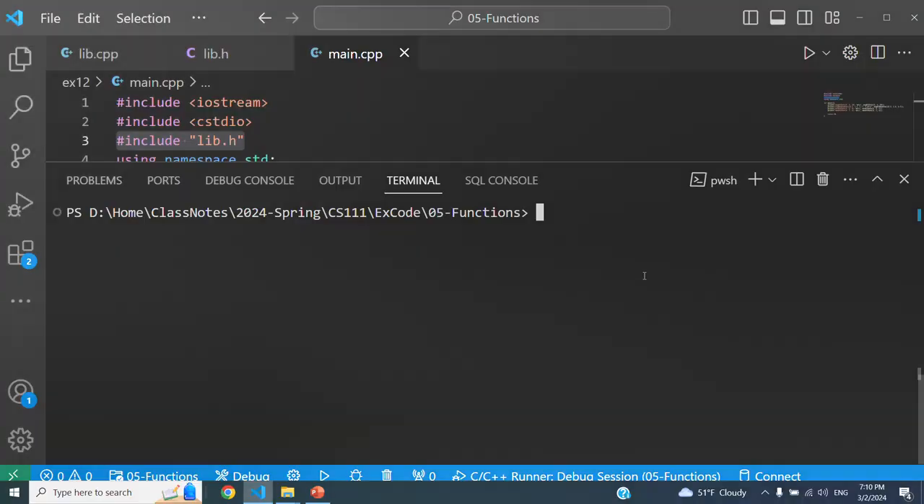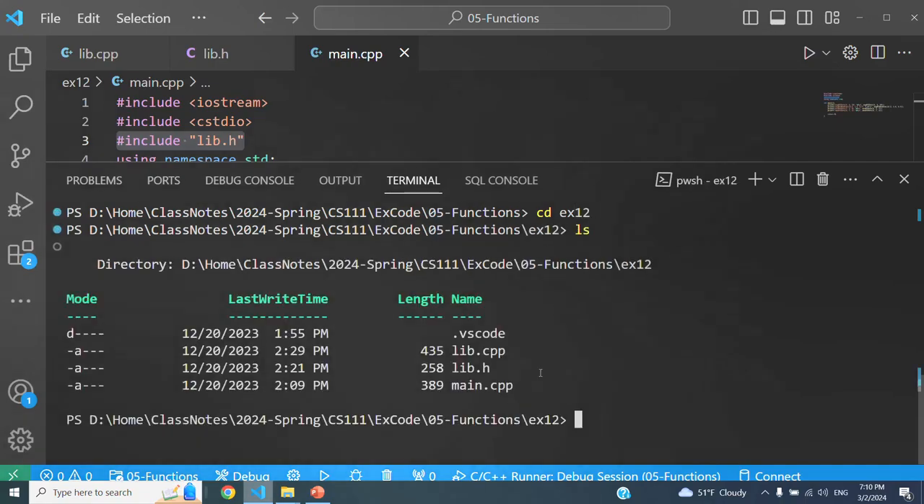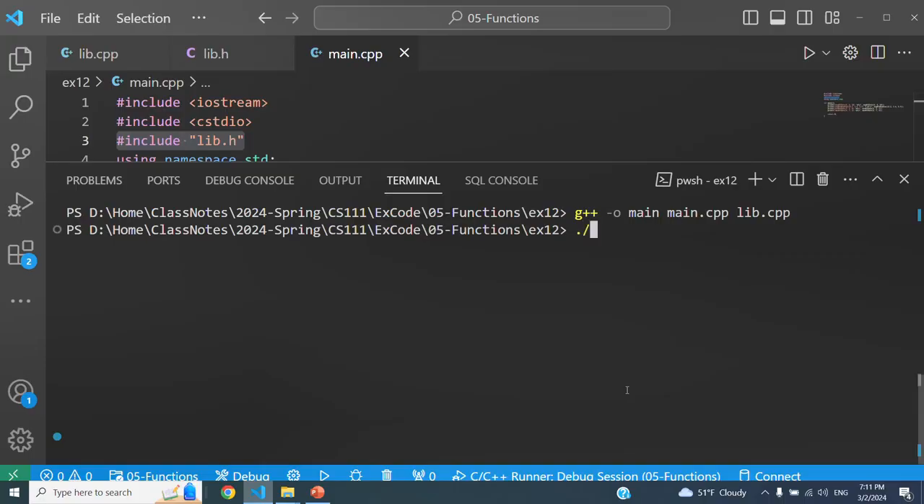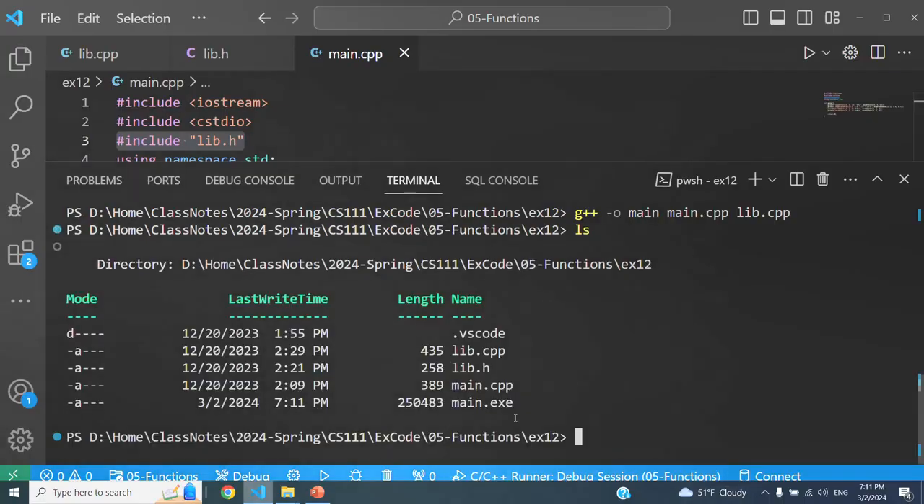So let me now go to the directory example 12 where these files are. ls, as you can see, we have three files, lib.cpp, lib.h, and main.cpp. And the way to compile this is to say g++ -o. I want the name of the executable to be main. And I'm going to say main.cpp, that's the first file, and lib.cpp, that's the second file. And when I compile them, I have an executable named main.exe, as you can see.